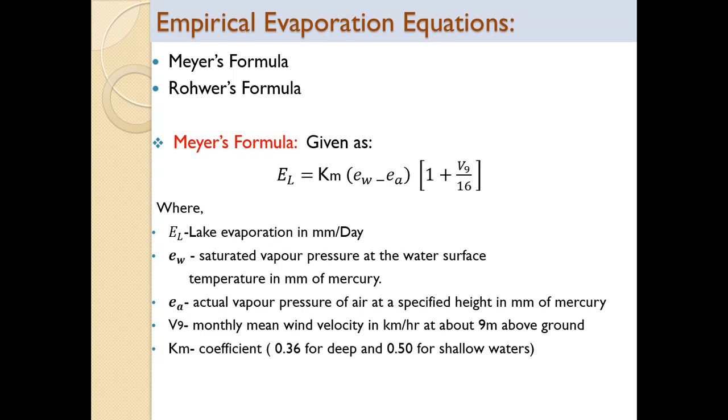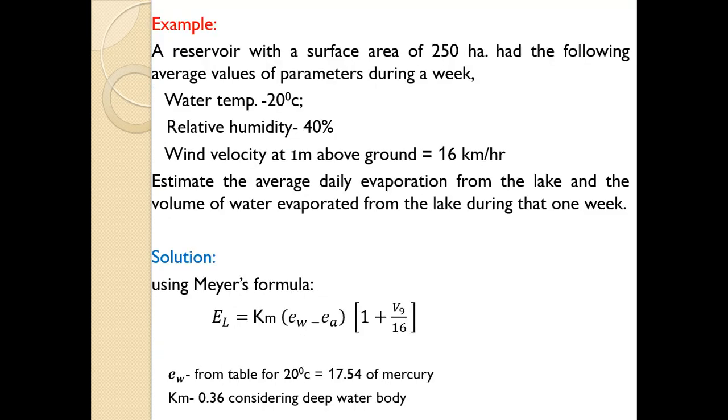So this is a very good formula. Normally it is used in the government departments for calculation of evaporation. So evaporation measured with the help of a pan can be compared with Meyer's formula to provide a check. Almost all government departments use Meyer's formula for this. Now on this formula we shall discuss one numerical to clear your concepts. Most of the times the numerical is asked for 4 to 6 marks in the exam.